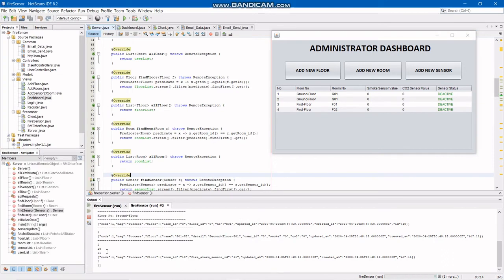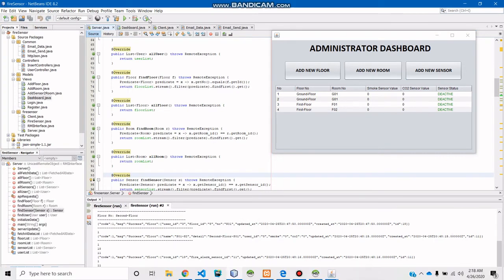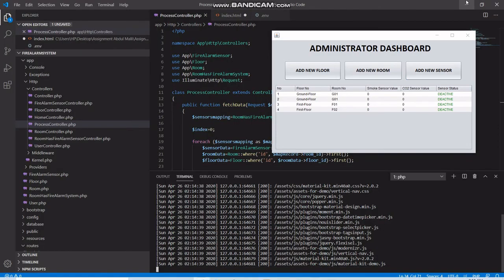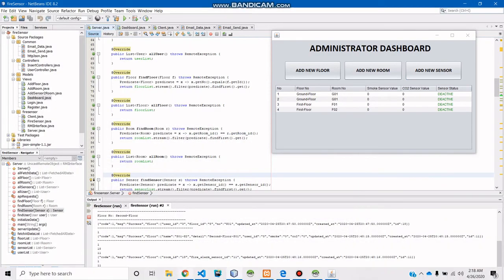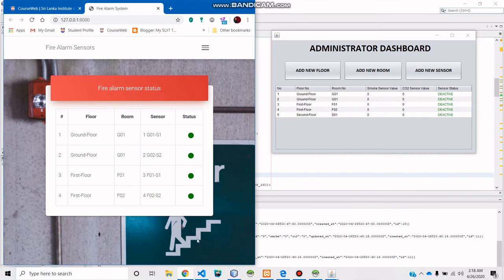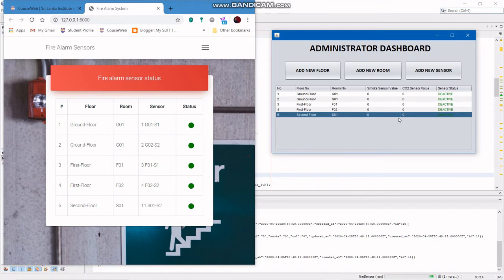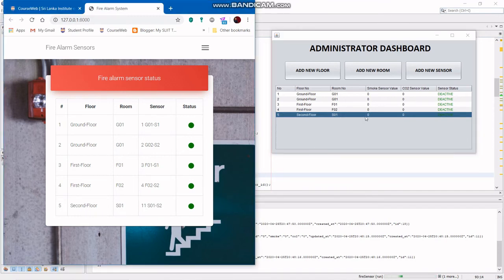You can see this got updated in 10 seconds, and the other in 15 seconds. The new row has been added here, and the same here.